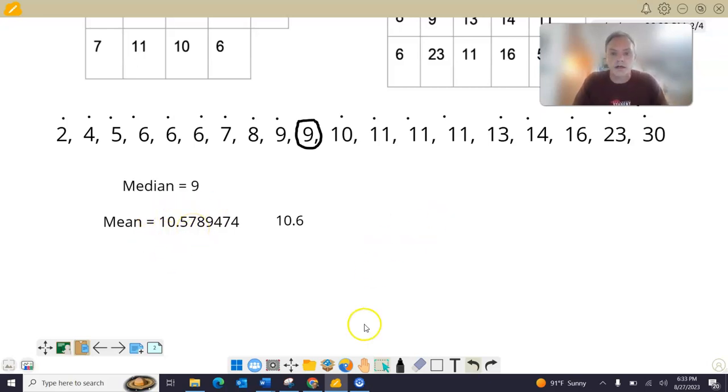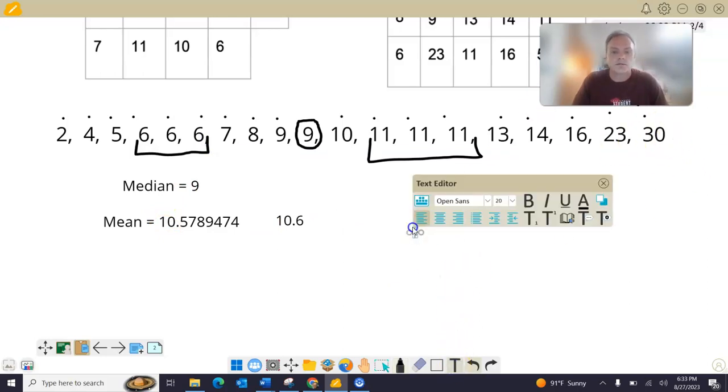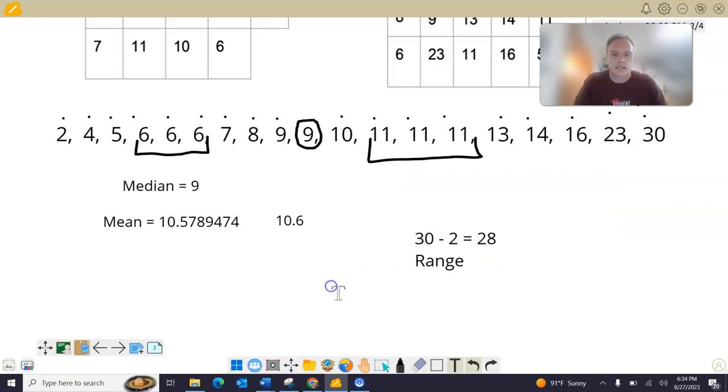Let me see. The mode, there are 2 modes in here. There is 11 and there is 6. They both have 3. So 6 and 11 is correct. And then what's the other one? The range. The range, we take the highest number, 30, and then we're going to subtract 30 minus the lowest number, the minimum of 2, and that's going to equal 28. So the range is 28. All right, that's all the data right there.